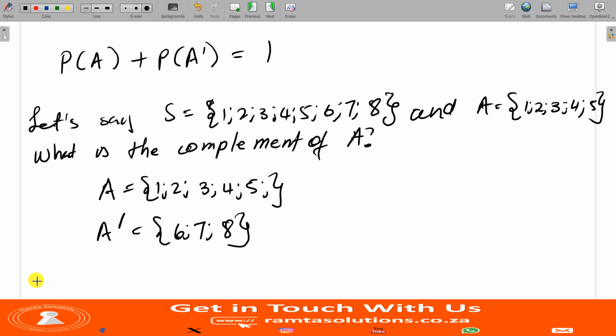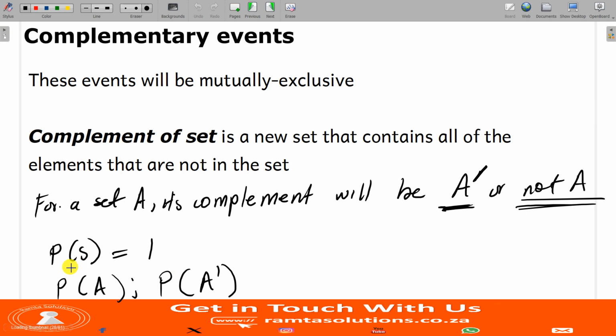Now check this one out. Remember, we said we are going to prove that the probability of the sample space is 1.